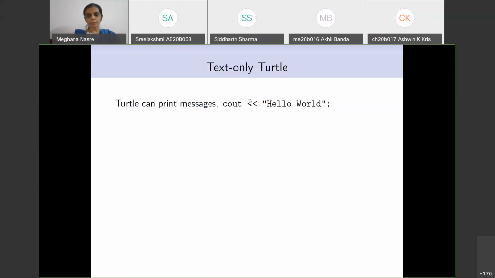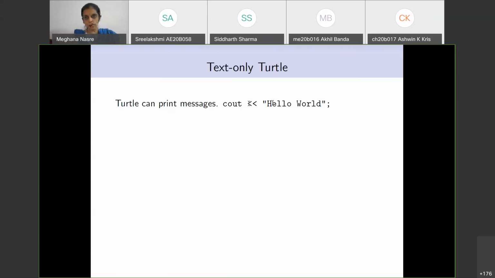So when we want it to print hello world, there is some command that we tell and the computer executes that command. In this turtle trained computer, if you want to print text messages, then you need to use this cout, and these two arrows, as well as the message that you want to print out.